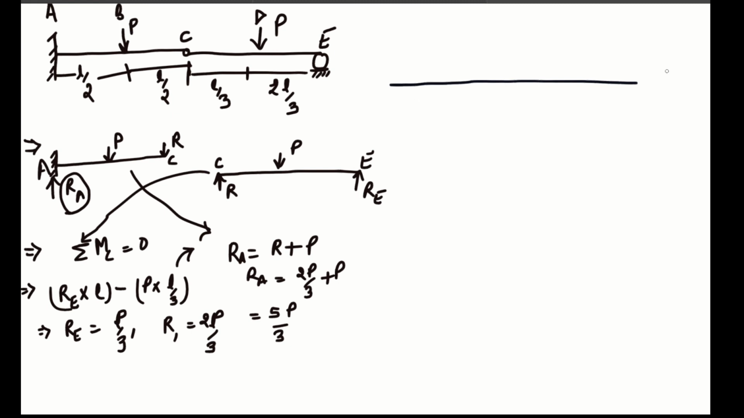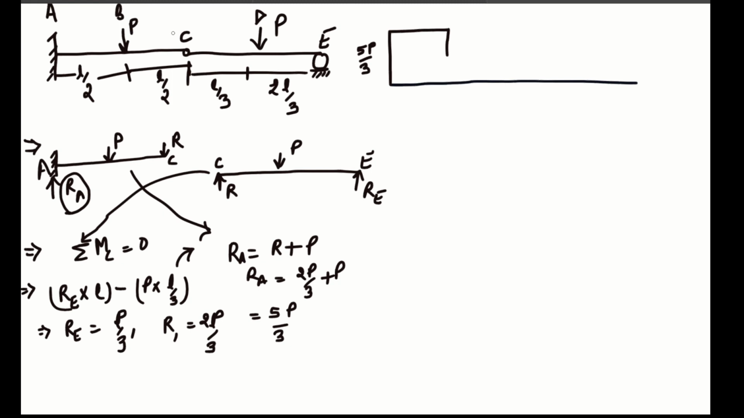So you can use an upward ordinate of 5P by 3. Okay, then you move down to the point B at which there is a dip of P because P is downward. So 5P by 3 minus P will be 2P by 3. Okay, so it will be 2P by 3.